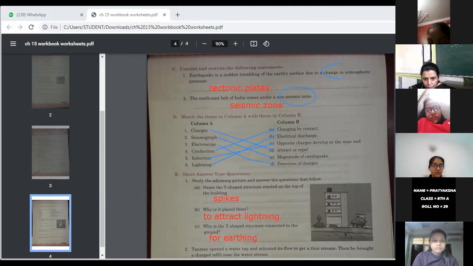Next question. Tanmay opened a water tap and adjusted its flow to get a thin stream.